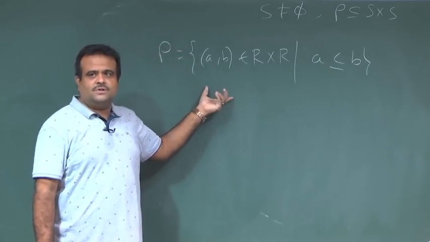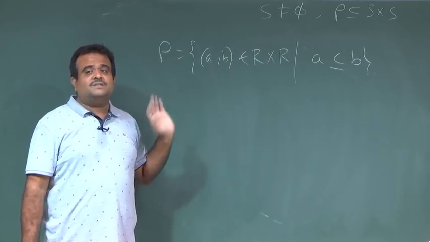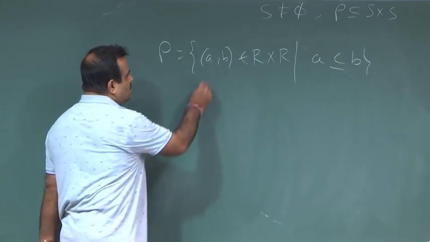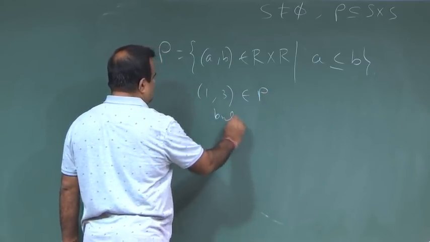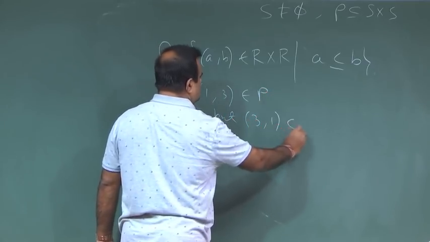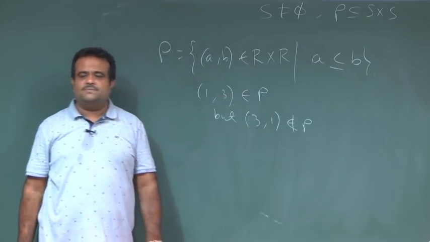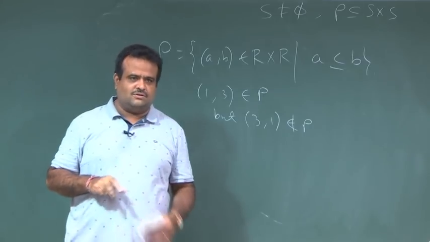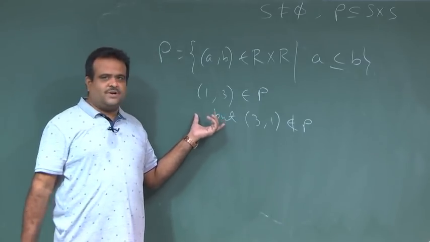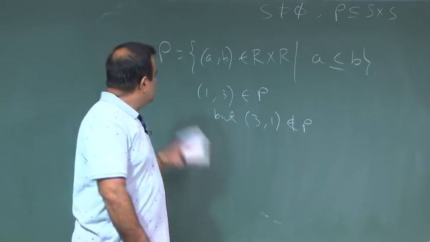Now if we put less than or equal to, it is reflexive, but it is not a symmetric relation, because 1 3 belongs to rho, but 3 1 does not belong to rho, because 3 is not less than or equal to 1. So it is not a symmetric relation, although it is a transitive relation. But since one property is not satisfied, it is not an equivalence relation.